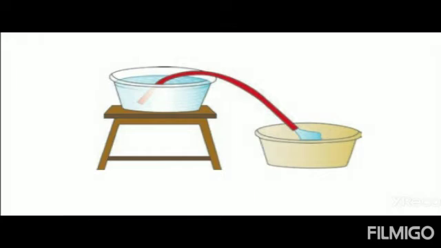If you see this picture, the water from the top container flows through a pipe to the container which is on the ground. It shows that water has a tendency to flow from higher potential to lower potential.